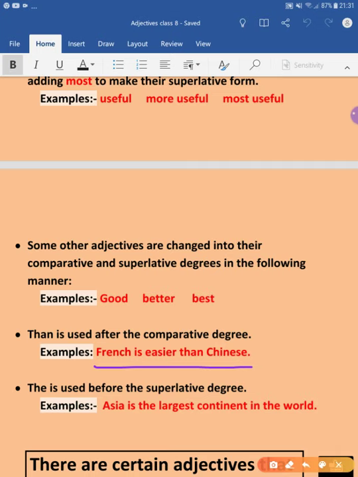However, we are changing the degree with the help of than. French is easier than Chinese, right? Another example we can see: the is also used before the superlative degree. Asia is the largest continent in the world, right?